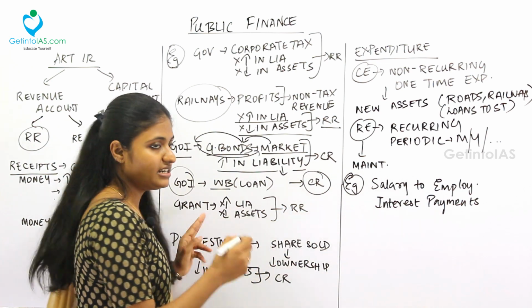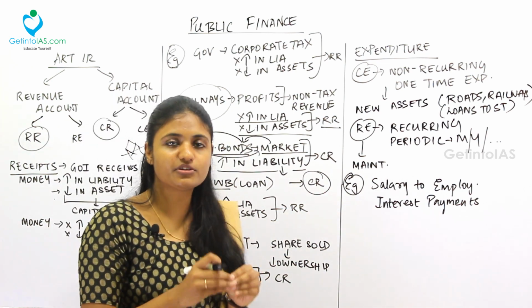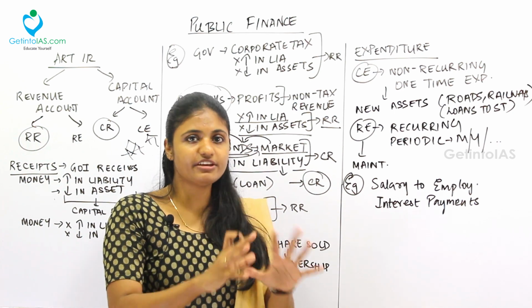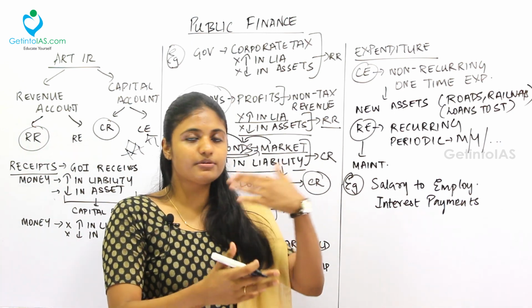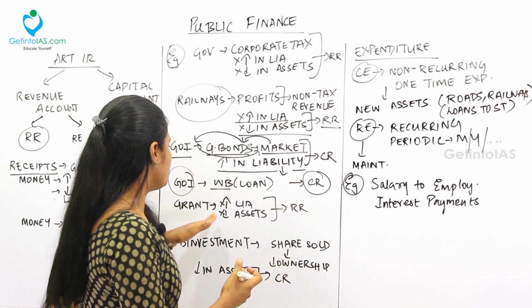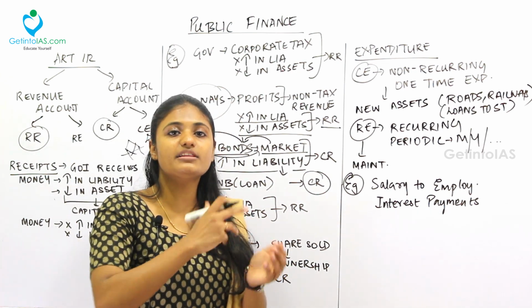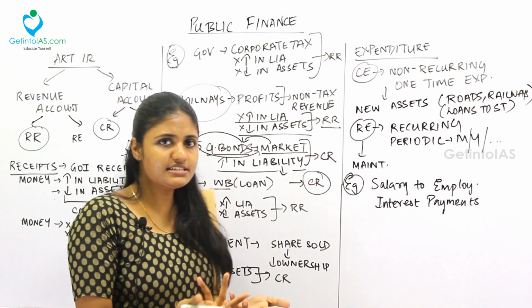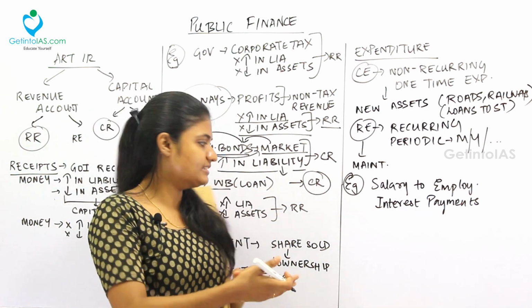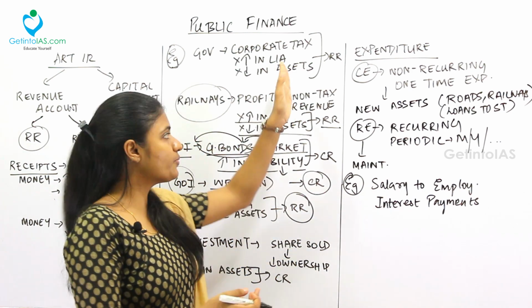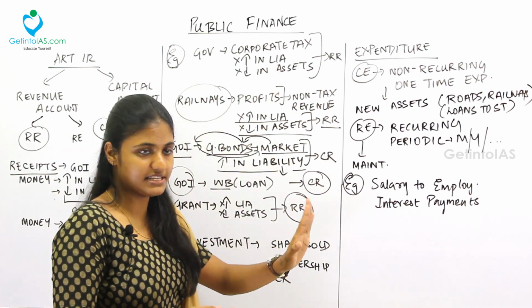Now coming to grants, take grants in aid. I already told you all about the grant in aid. That is, we get the monetary or material for free from various other governments or from the multilateral institutions. So grant does not increase the liability. Tomorrow Government of India need not repay the grants. Next thing, it does not decrease the asset in case it is increasing the asset. So that comes under what? Revenue receipts. So this is how the question will get reflected in the prelims examination.